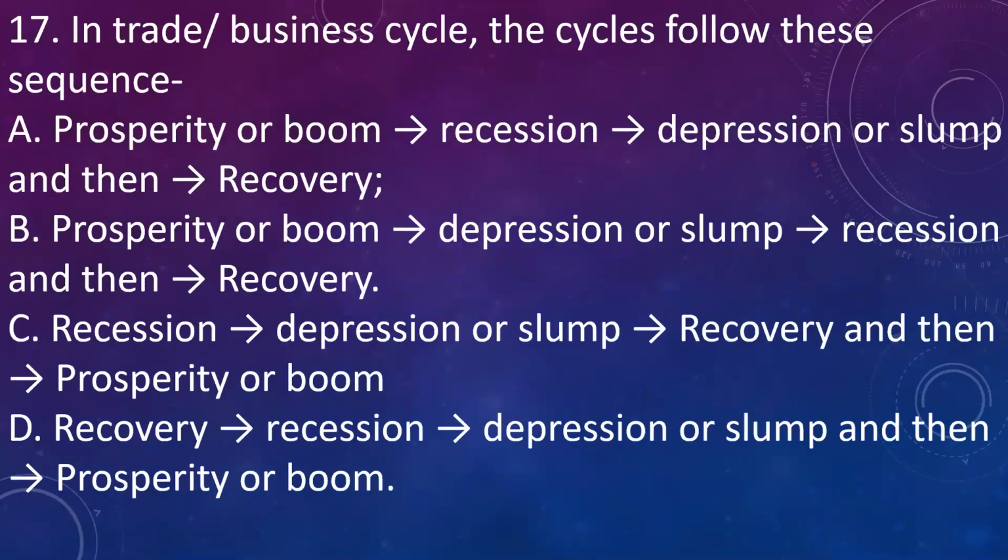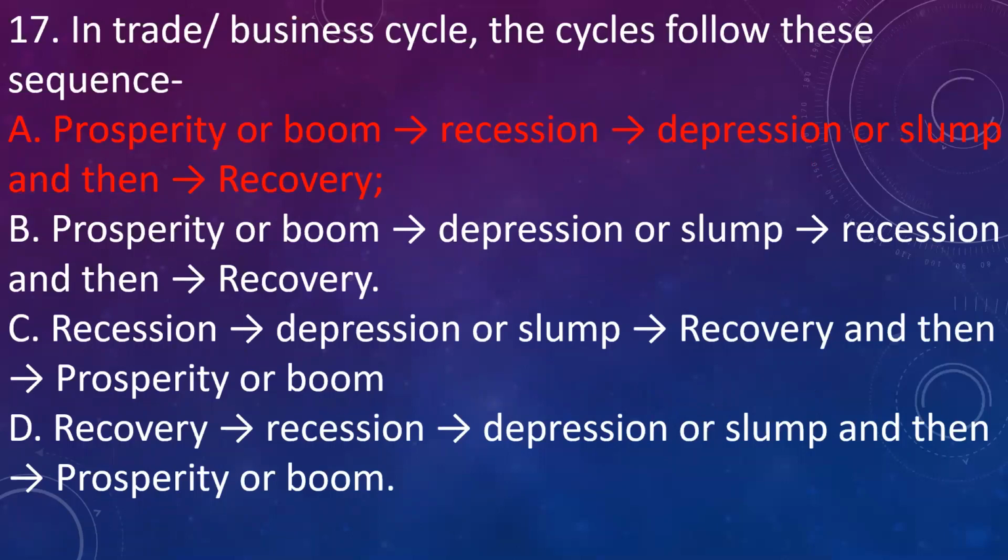Next question is, in trade or business cycle, the cycle follows the sequence A, prosperity, recession, depression and recovery. B, prosperity, depression, recession and recovery. C, recession, depression, recovery and prosperity. D, recovery, recession, depression, then prosperity.